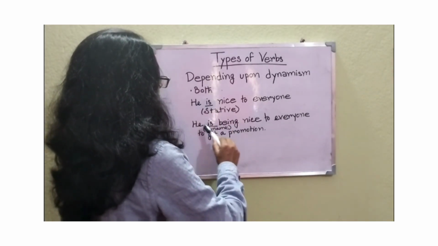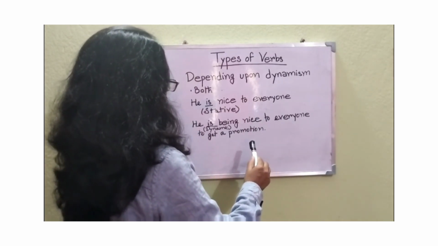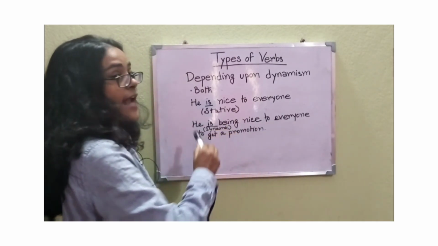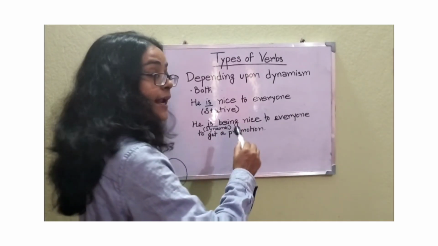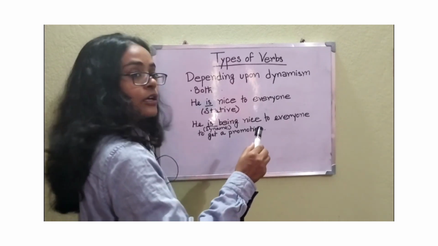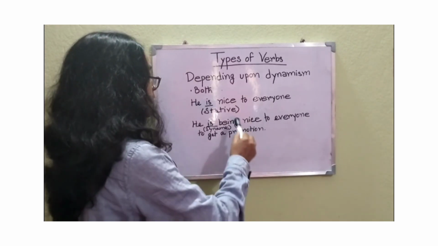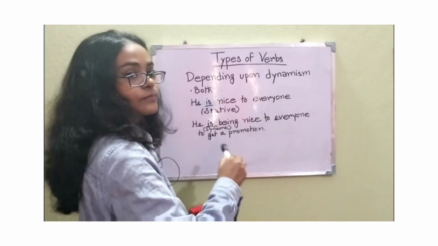In this sentence, "He is being nice to everyone to get a promotion." Here, "is" is a dynamic verb. It means that he is just pretending to be nice for the time being in order to get a promotion. So here the verb "is" becomes a dynamic verb.